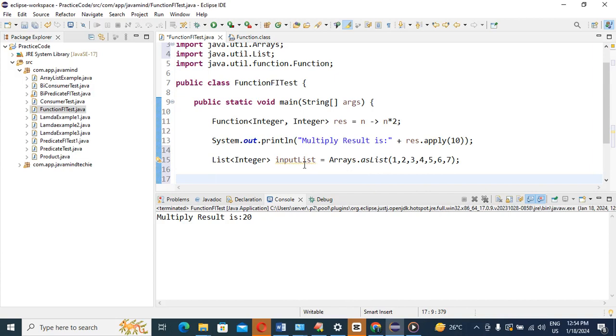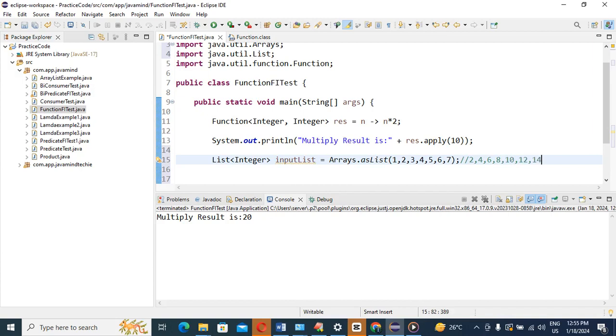Now what is your expectation? Whatever list of integers you have, the result should be multiplied by 2 for each and every element. Suppose this is the expected output: 1 into 2 is 2, then 4, 6, 8, 10, 12, 14.